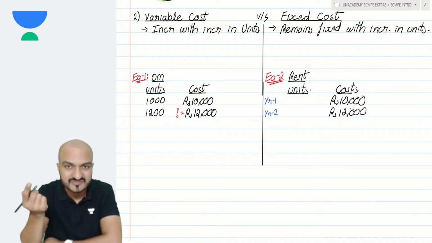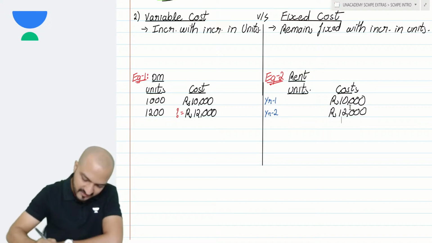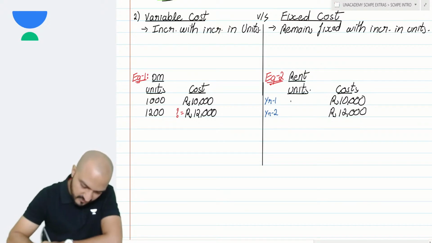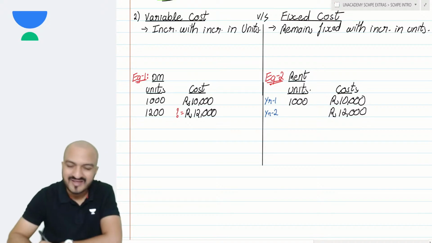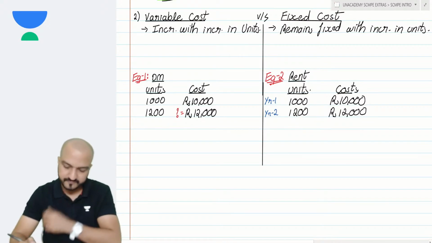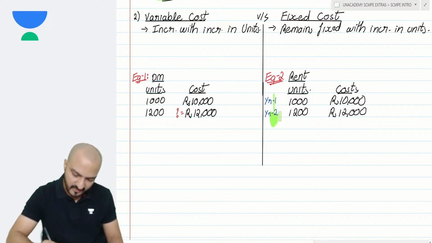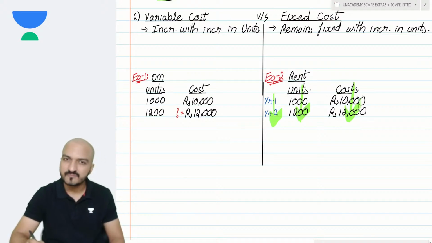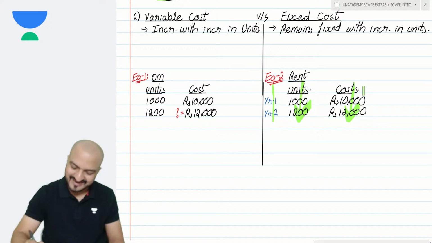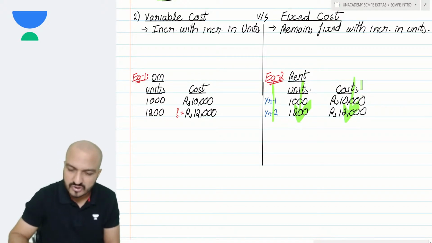What if I tell you that year 1, my expected production is 1,000 and year 2 expected production is 1,200. So don't you see that between year 1 and year 2 units are increasing and cost is also increasing? Between year 1 and year 2 my units are increasing, my rent cost is also increasing.